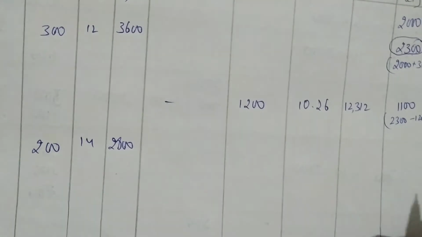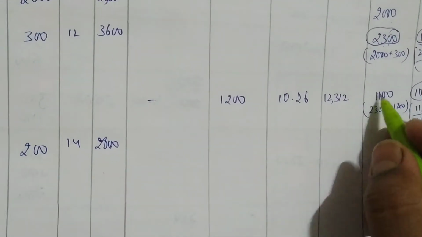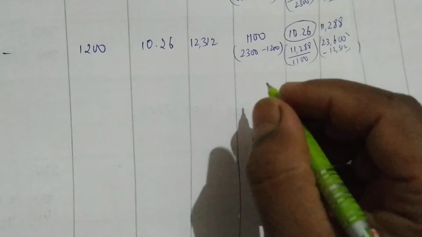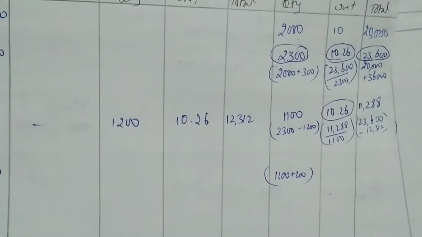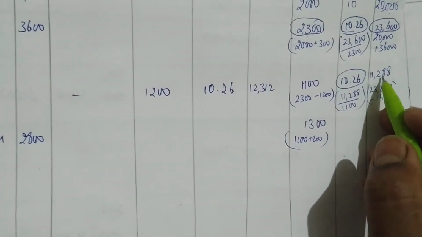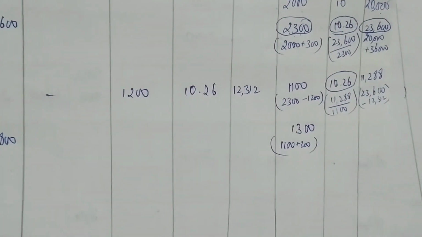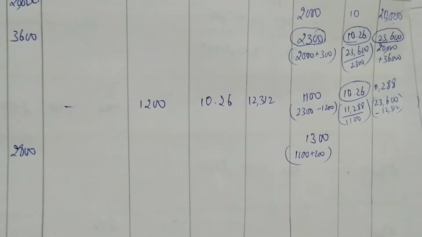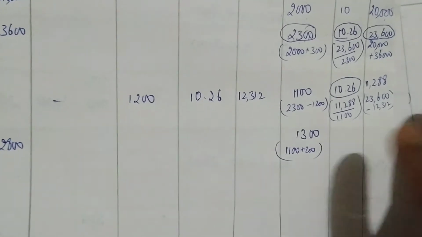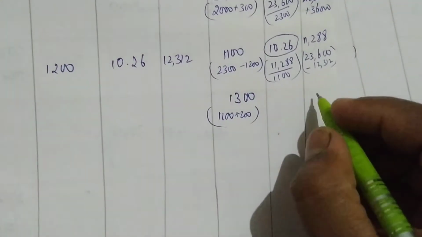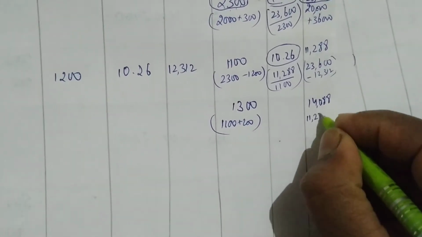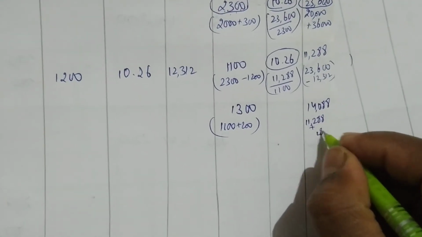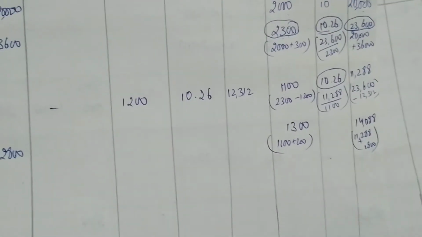So what can I do now? I have to write the balance now. How to write the balance? 1100 plus 200. This quantity I have to add. So how much will it become? 1300. Same, I have to add the cost also. 11,288 plus 2,800, so I'm getting 14,088. How did I get this? 11,288 plus 2,800.